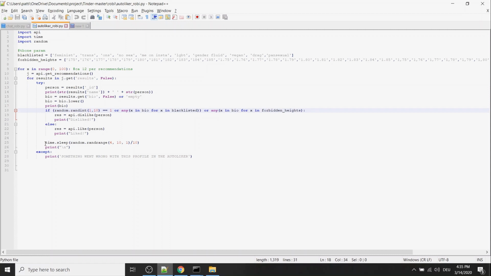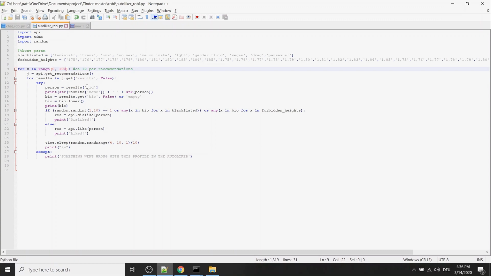And another thing I do is I just have a break after each like or dislike, a time, again random, pick a random number between 4 and 10, divided by 10, so anything between 0.4 and 1. And this is basically the seconds that the program waits before continuing again. It's just a loop that goes continuously over for 100 times. So in this case, when I execute this, I can like or dislike 1,200 profiles. I can also increase it to like and dislike 12,000, right? But let's just leave it at 1,200.